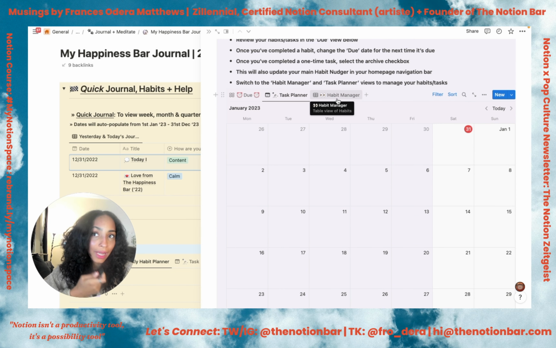So after you've shown up for yourself, you've got your morning prompts here and your PM prompts here. If you are just a morning or a night person, you can switch it up, so you just have an AM section or just the PM section. It's completely customizable. And what I love about this section is this memory box.